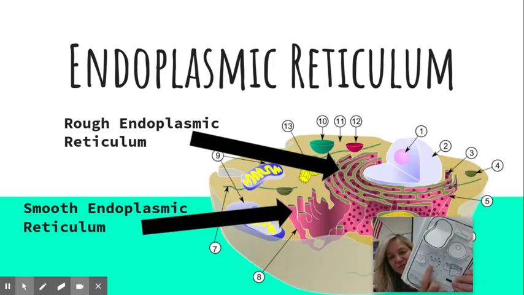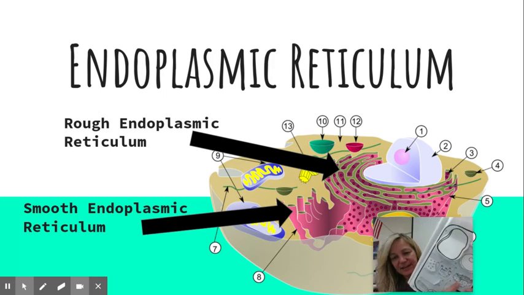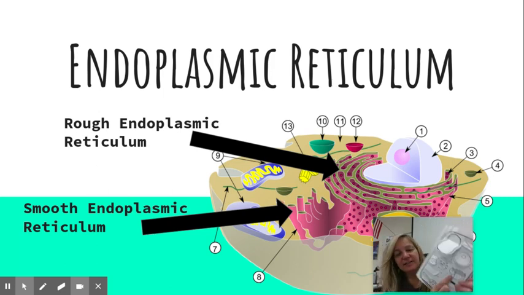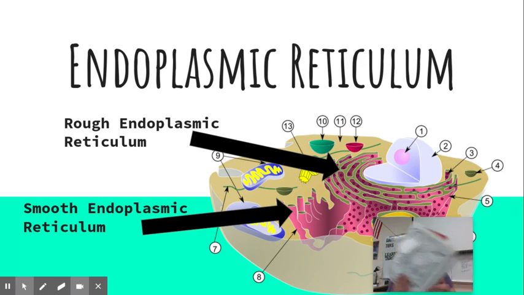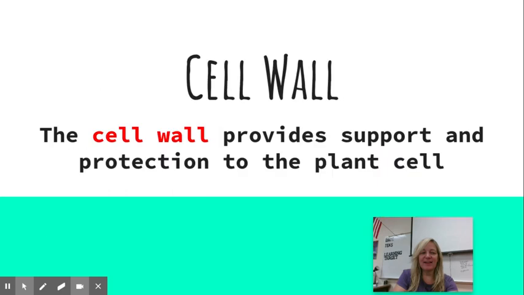This is the smooth ER, and this is the rough ER. The rough ER does have ribosomes attached to it. That's what makes it rough. So that's pretty convenient when you've got the ribosomes making proteins and the endoplasmic reticulum transporting them right there.